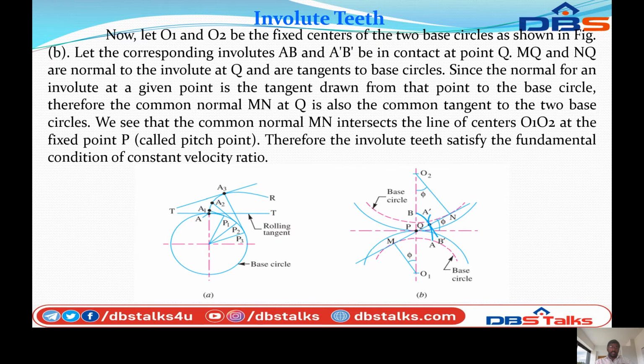When the rolling tangent passes through, the curve will indicate the involute tooth. Touching P1A1, P2A2 and P3A3, the intersection points are noted as A1, A2, A3. This curve indicates the involute tooth radius. So TT is the rolling tangent.